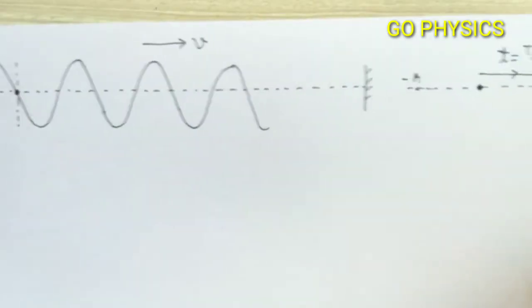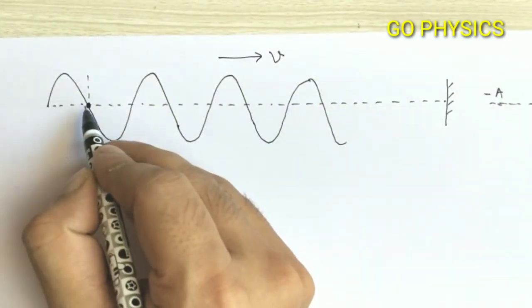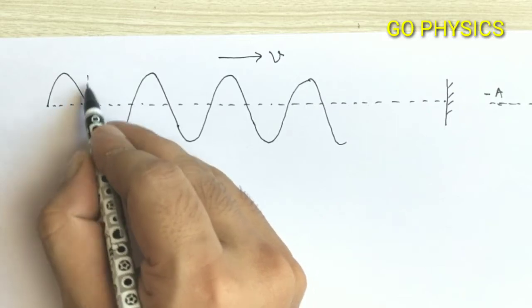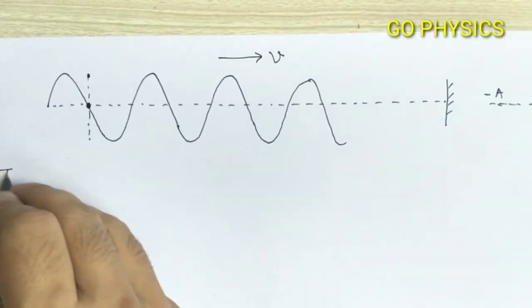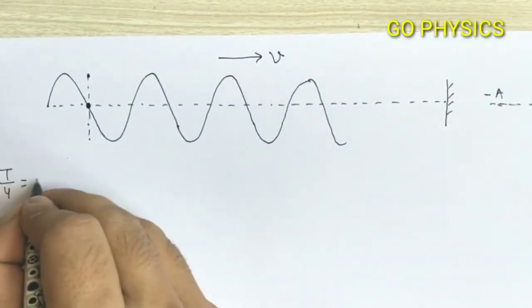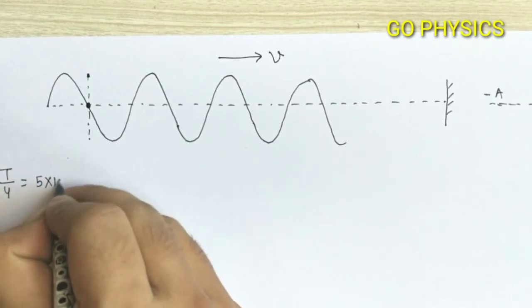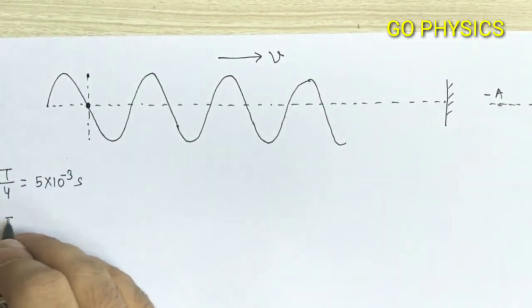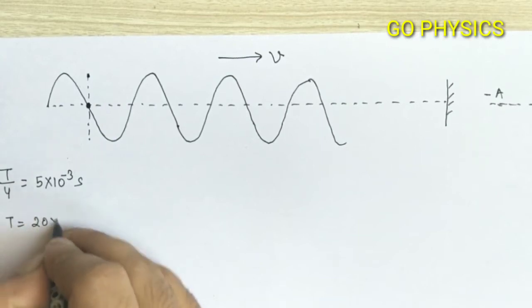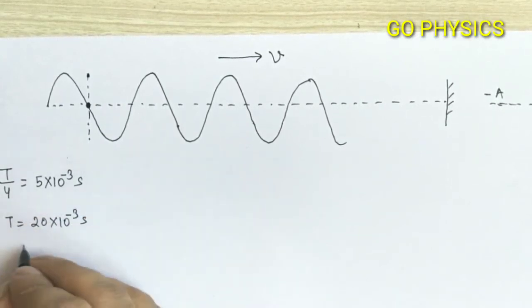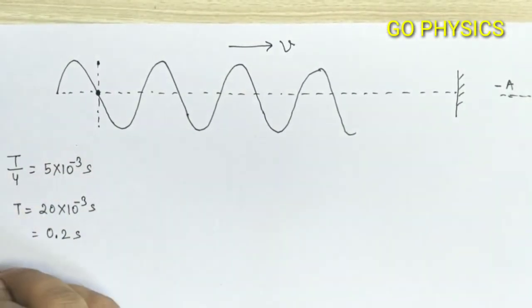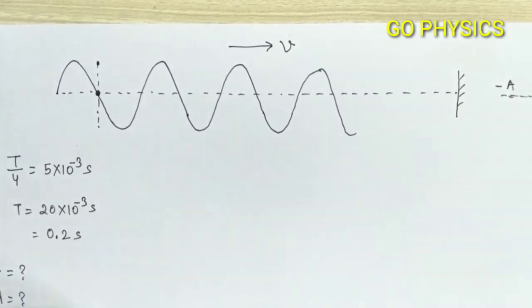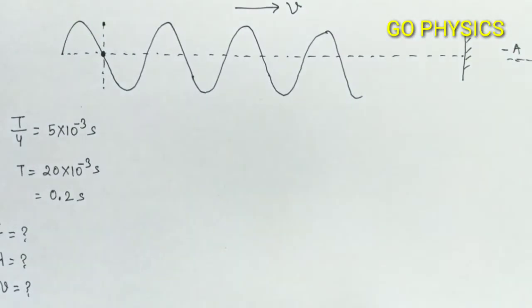So in the question, if I consider this particle, it will take time T/4 to go from here to this amplitude, and it is given that T/4 is equal to 5 millisecond. Milli means 10 to the power minus 3 second, and from here we will get T equal to 20 into 10 to the power minus 3 second, or 0.2 second. In the question we have to find frequency, wavelength and wave speed. These three physical quantities we have to calculate.